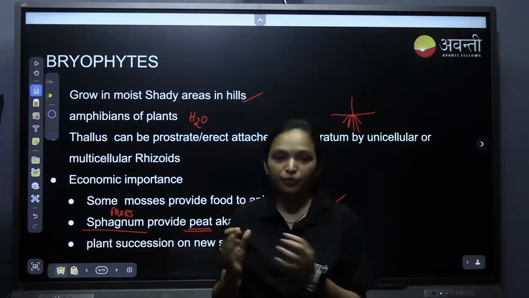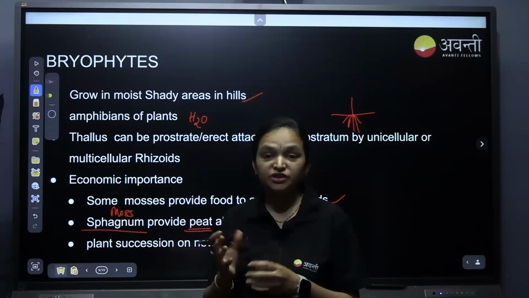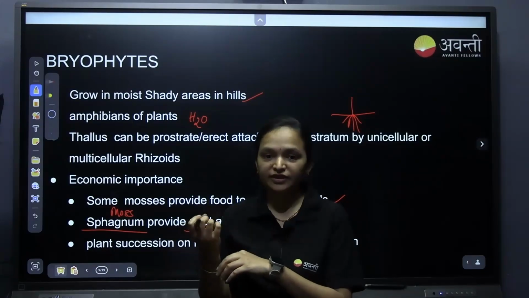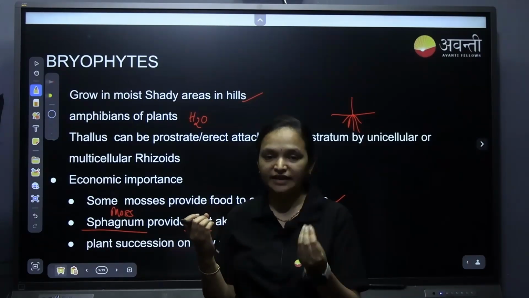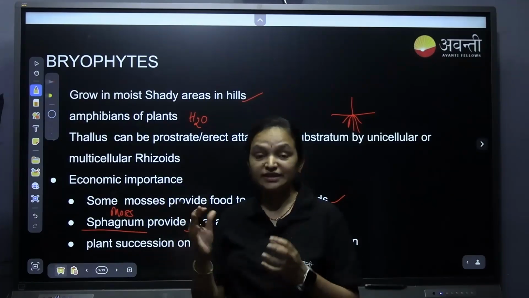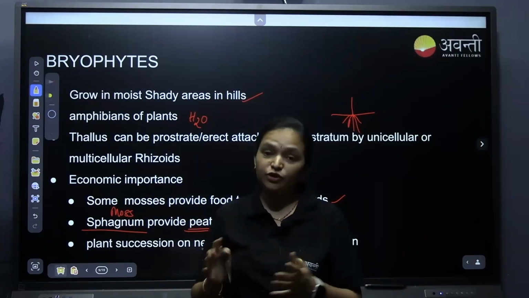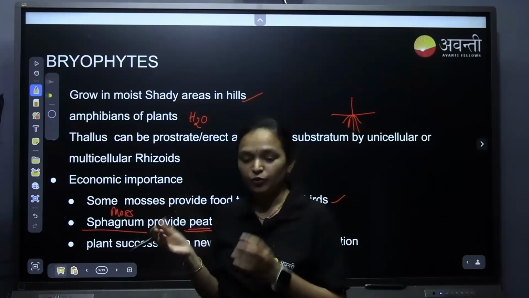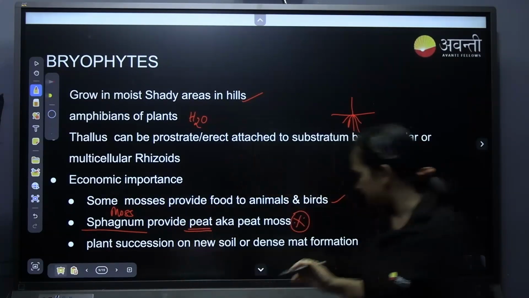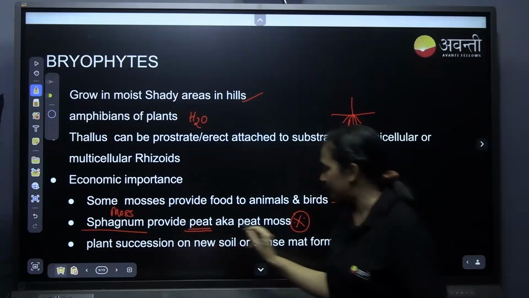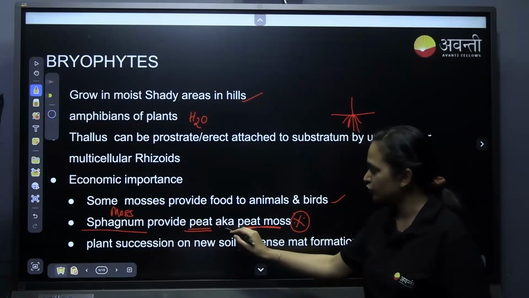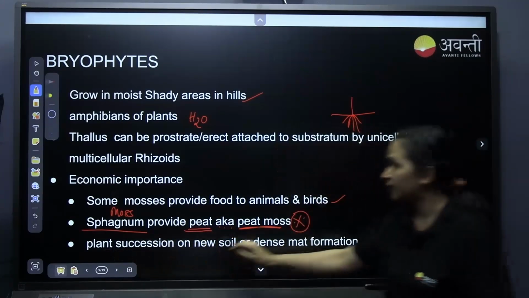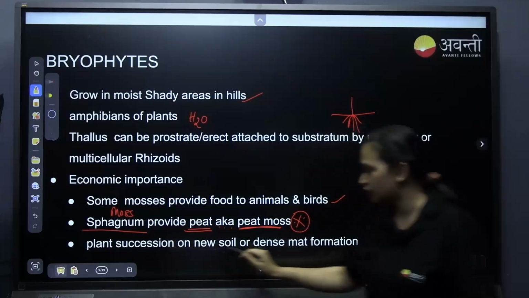It can hold much water, and Sphagnum as a moss is also used in grafting. For grafting of trees and fruit plants, Sphagnum is used because it has very high water holding capacity. If you want to ship or parcel any living material, we use Sphagnum for maintaining hydration. It is also known as peat moss, and it is very important in plant succession on new soil.